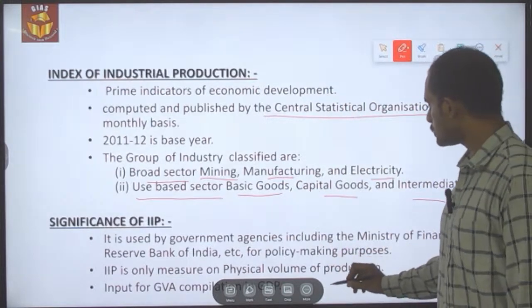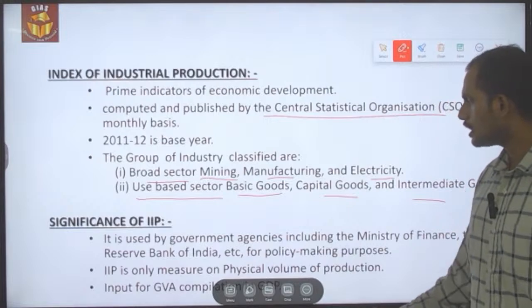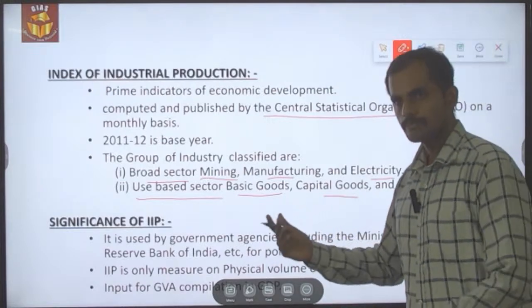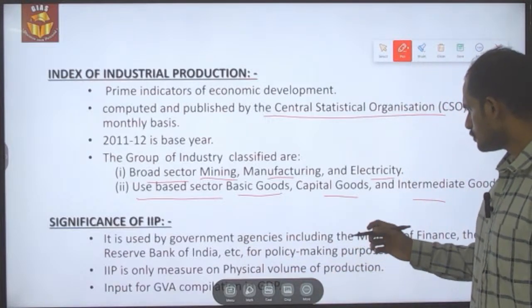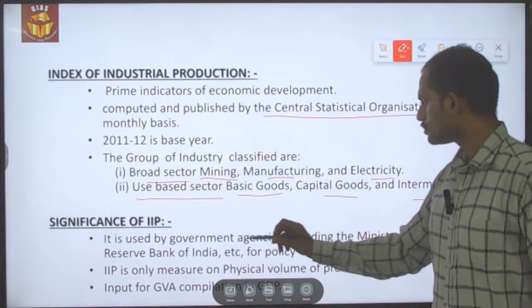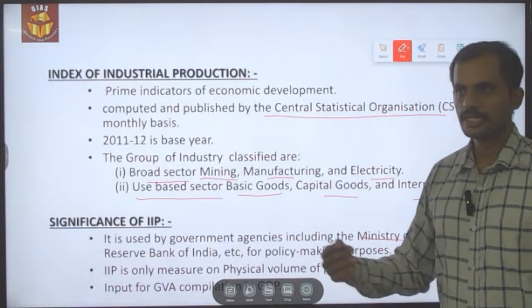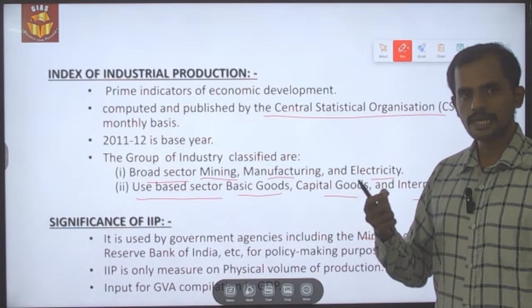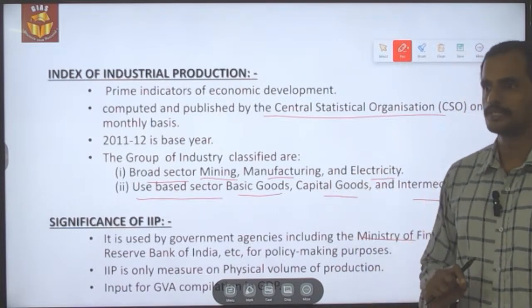So what significance does this IIP hold? See, government organizations like the Ministry of Finance, Reserve Bank of India and any other department related to government agencies will use this data for their own policy making.